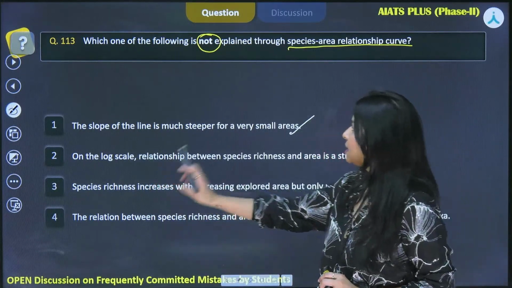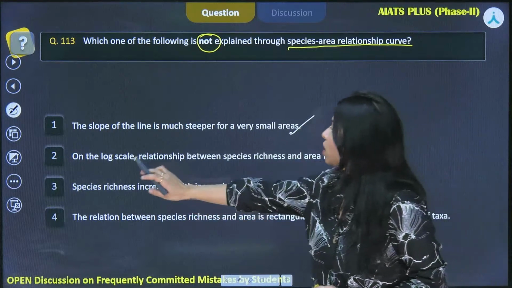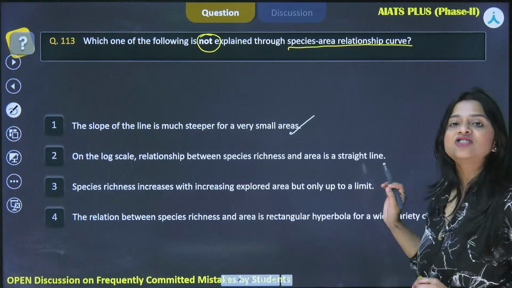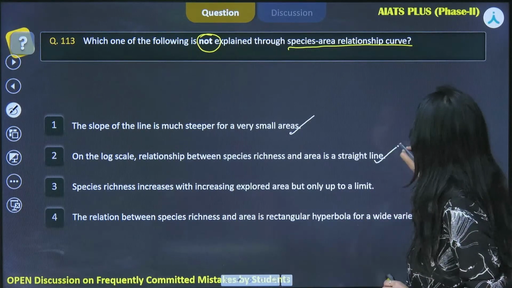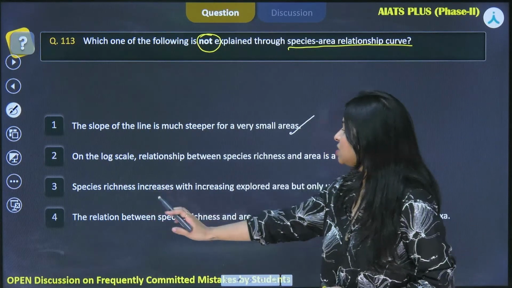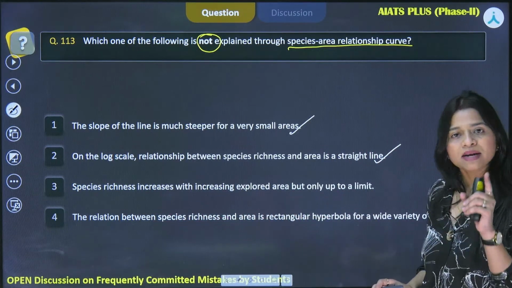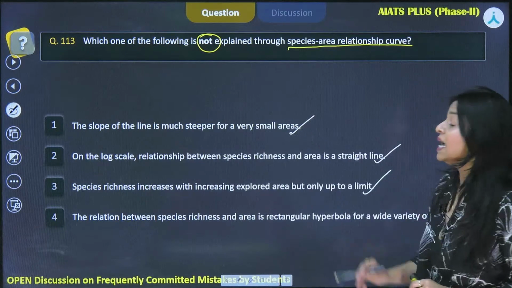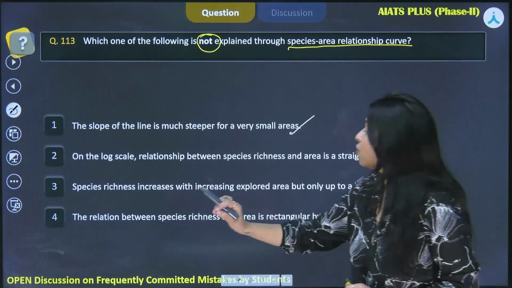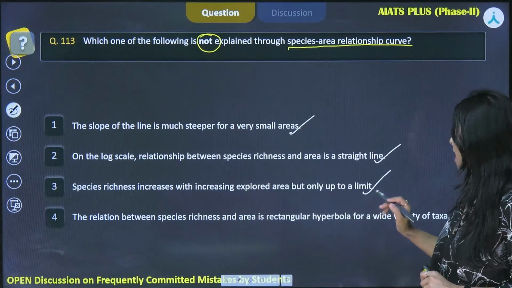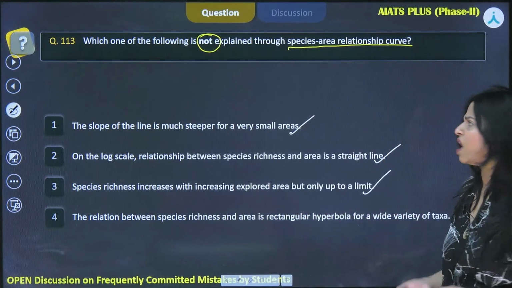On the log scale, the relationship between species richness and area is a straight line. Yes, we just discussed this. Species richness increases with increasing explored area, but only up to a limit. That is also absolutely correct. And the fourth option says the relation between species richness and area is rectangular hyperbola for a wide variety of taxa. That is also correct.